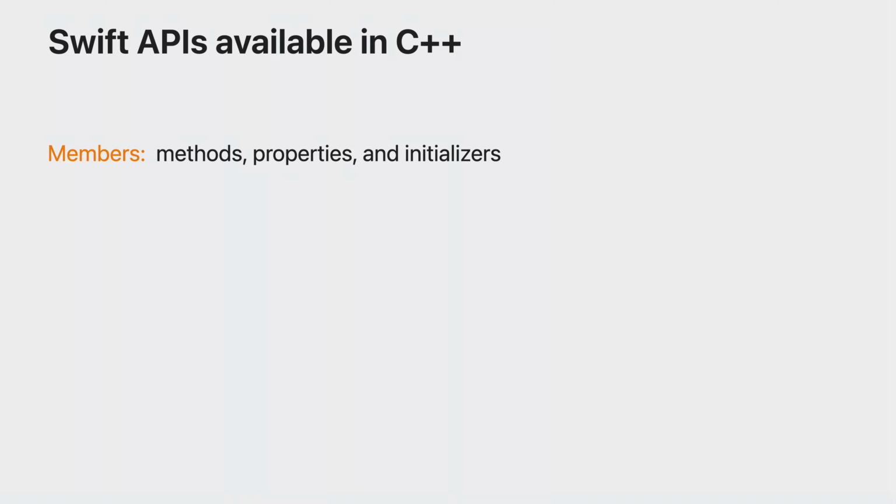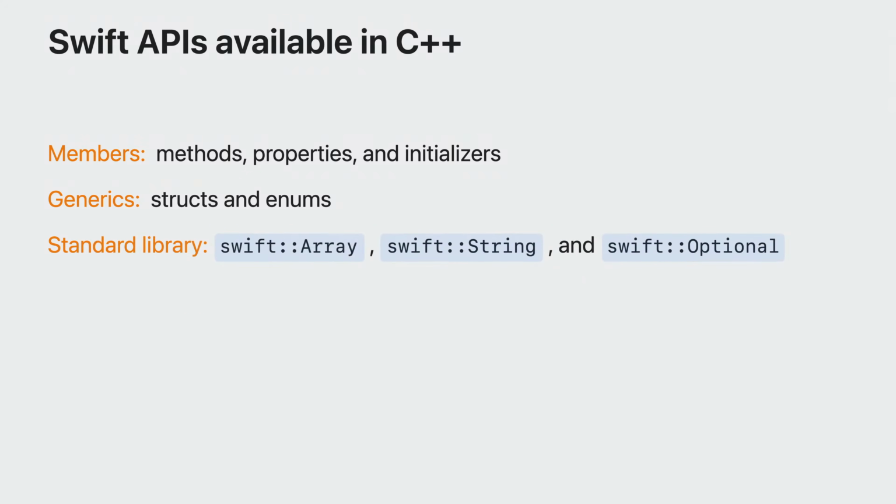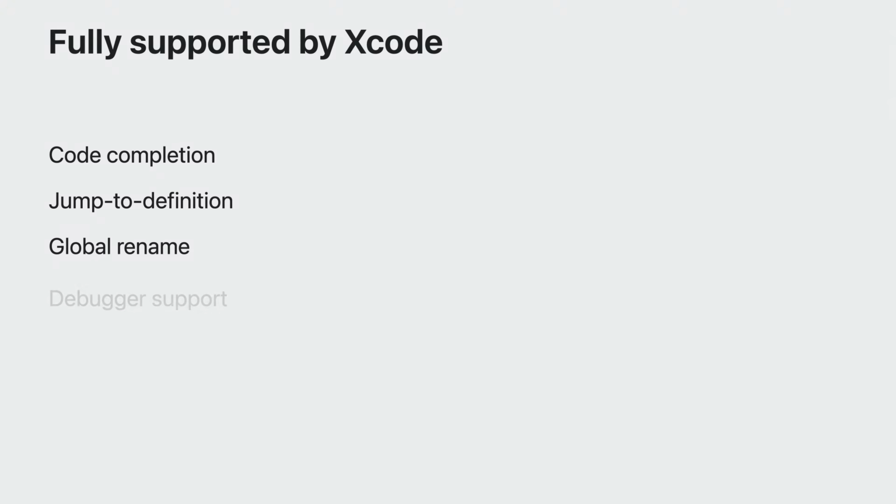In the other direction, you can expose most Swift APIs to C++, such as structs, classes, their methods, and other members. You can even expose generic types like array and resilient types that evolve over time. And C++ interoperability is fully supported by Xcode, so you'll get code completion, jump to definition, and debugger support across both languages.